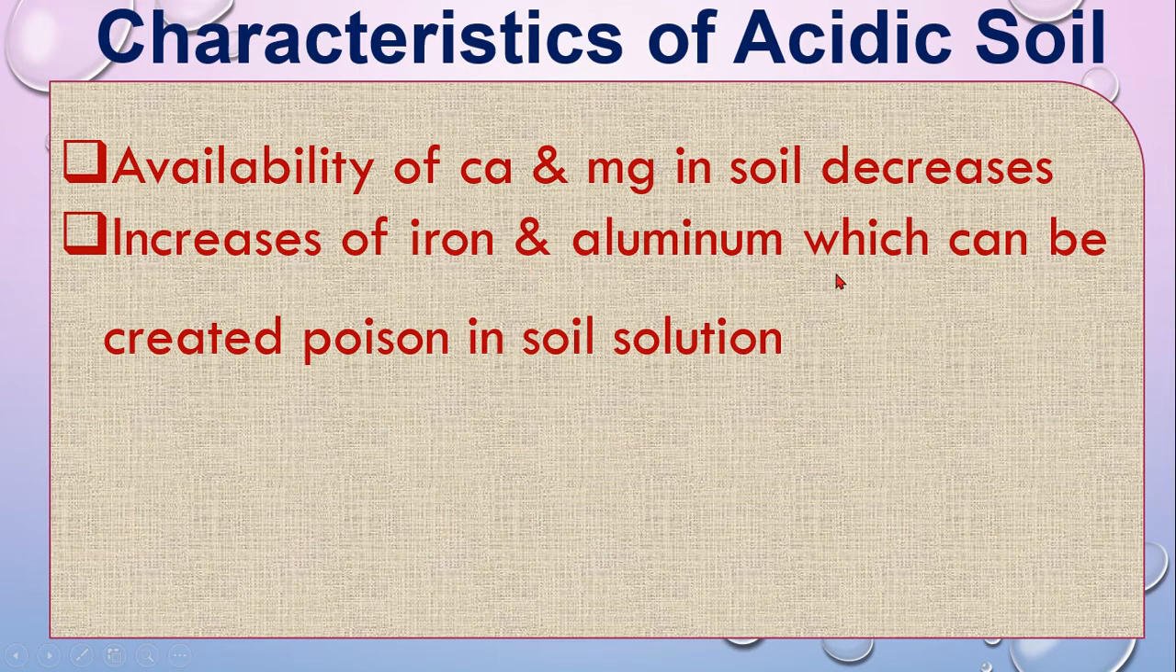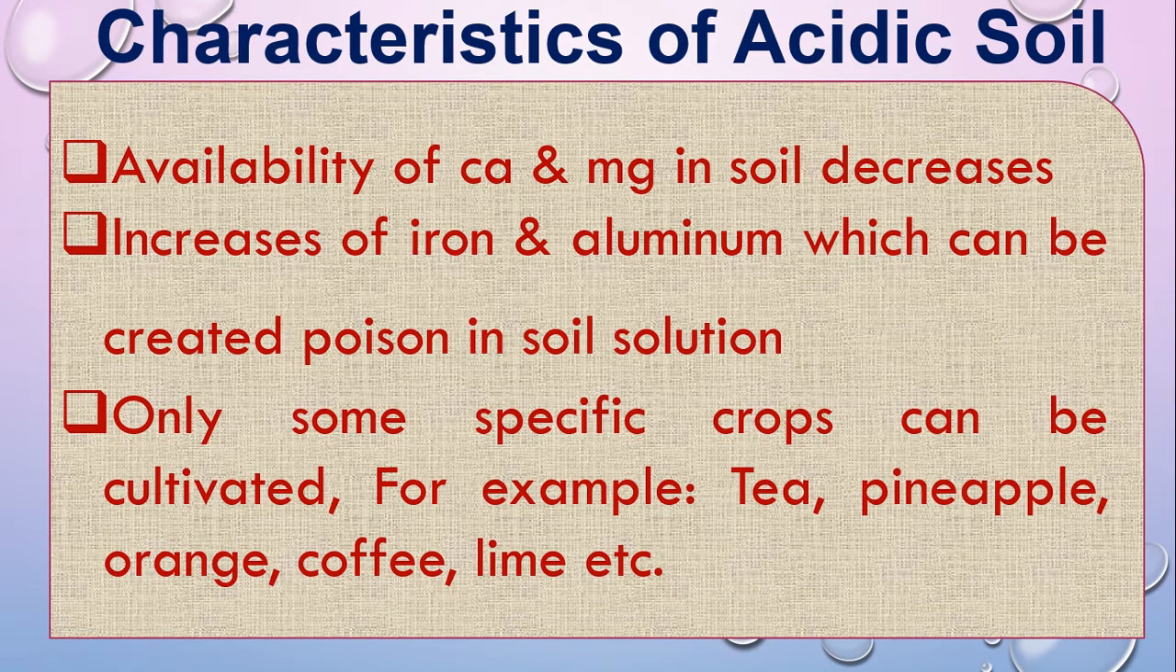Iron and aluminum increase, which can create poison in the soil solution. That means in the acidic soil, iron and aluminum create poison in the soil. If aluminum and iron increase more in the acidic soil, at that time the soil solution becomes poisonous, where production will be less.